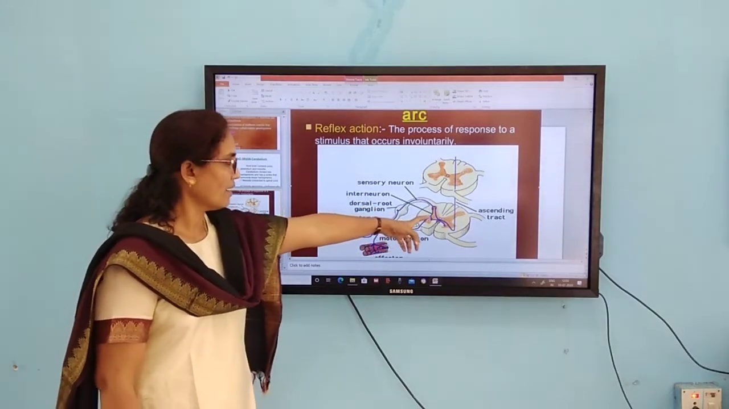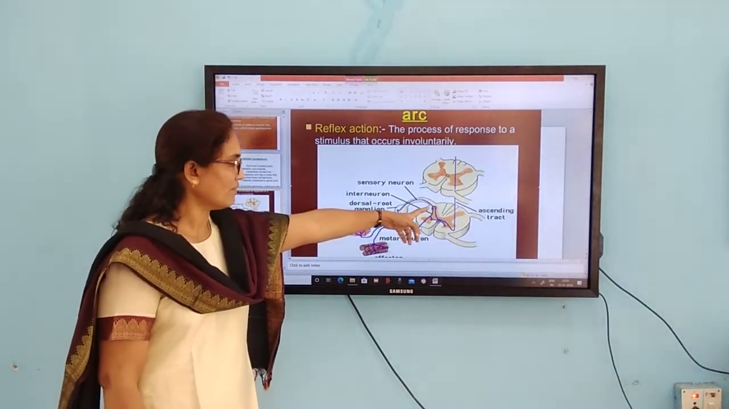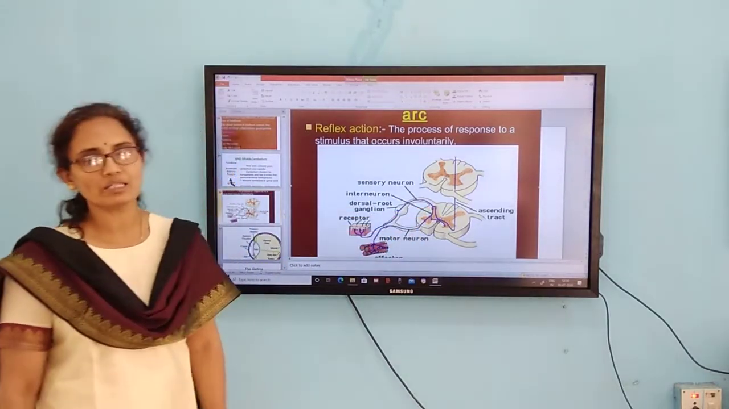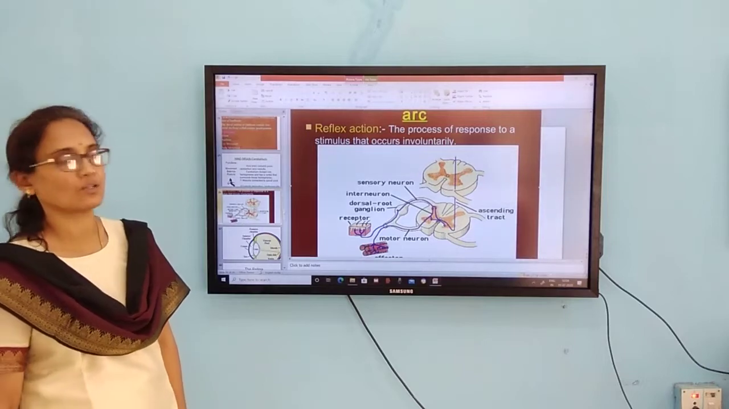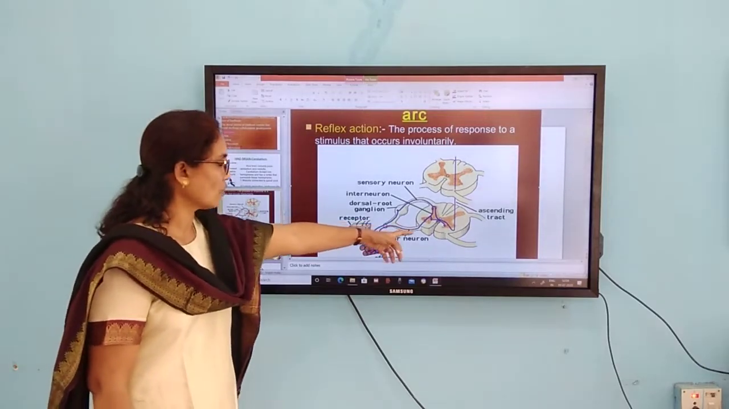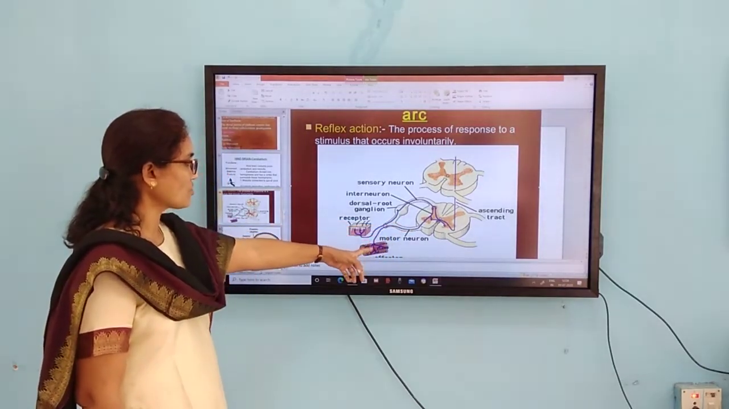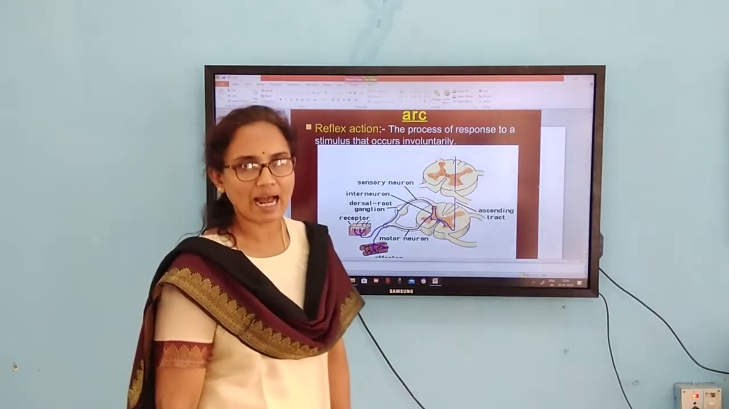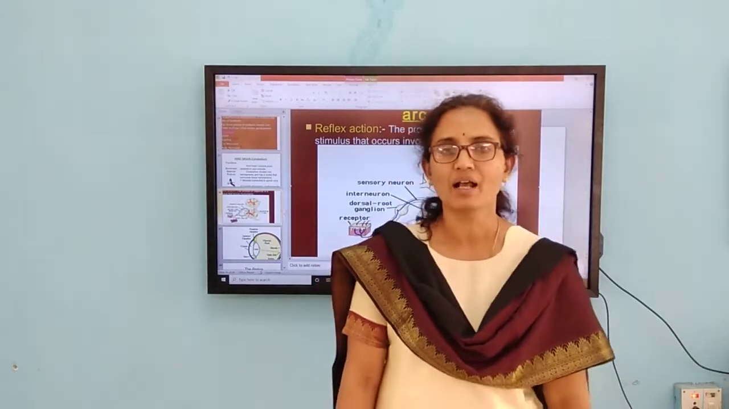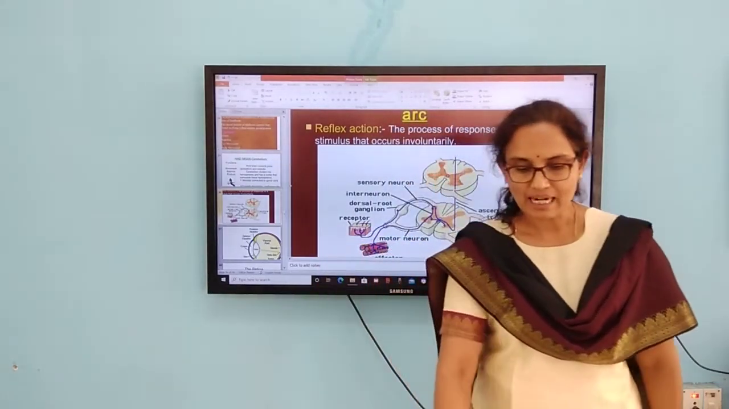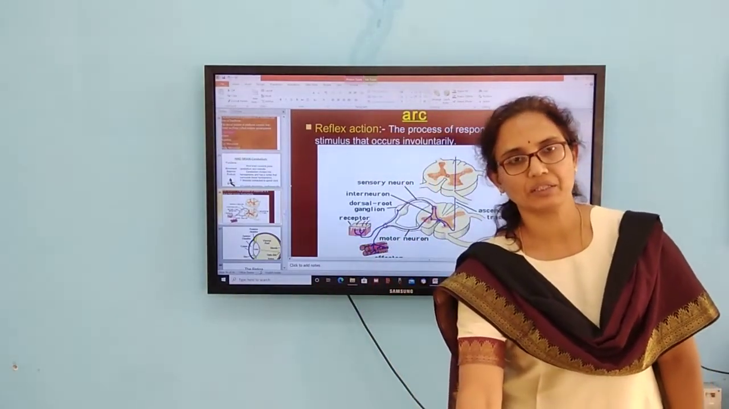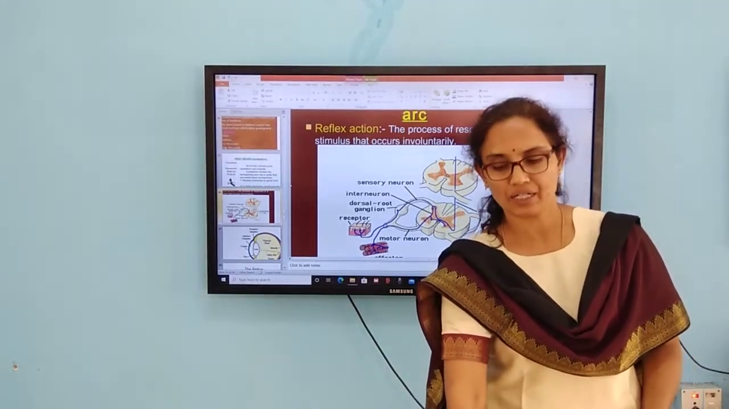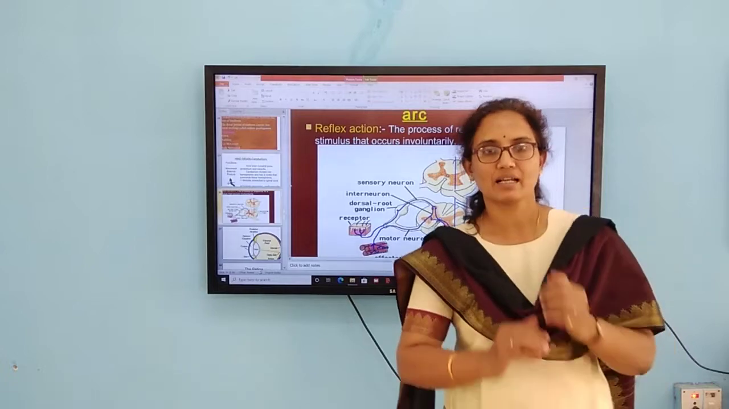From the spinal cord, in between the sensory neurons and motor neurons, you can find interneurons. These are also called relay neurons. Then through the motor neuron, it is passed on to the effector organ, whether it is the skin, gland, muscle, or whatsoever. So it is a sudden, unconscious, involuntary action which takes place in our body.